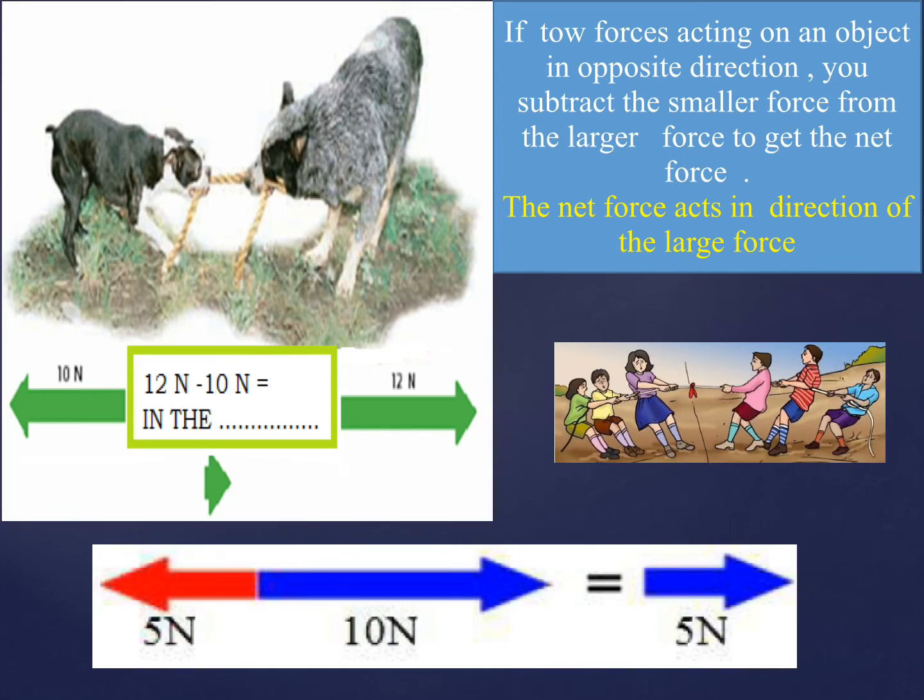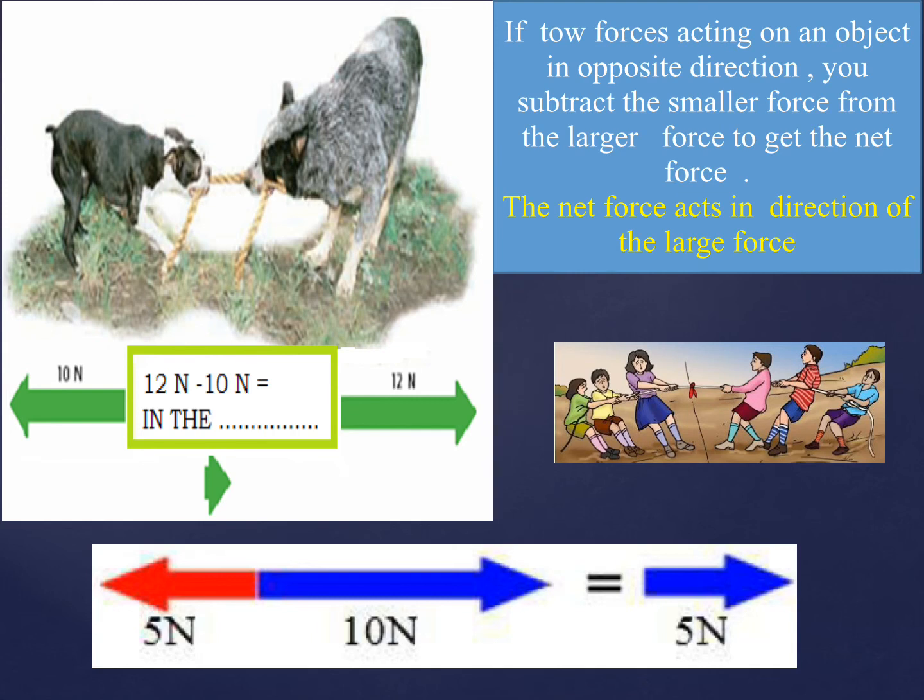Now, what will happen if two forces act on an object in opposite directions? Well, in this case, you subtract the smaller force from the larger force to get the net force. So the second question is the following: how can we define the direction of the net force? The net force acts in the direction of the larger force. Now look at the picture in front of you.